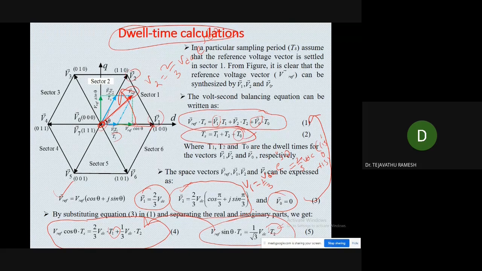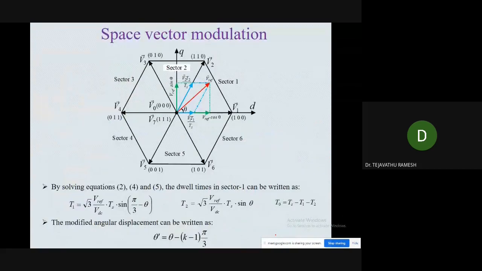So now the dwell times we have calculated: T1, T2 and T0. So these are the dwell times we have calculated in the sector 1. So what about the sector 2 dwell times, sector 3 dwell times? Is there any simplest way? There is no need to calculate again all these mathematical equations. Is there any way to calculate the dwell times easily?